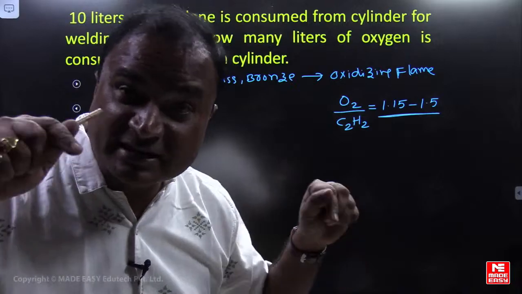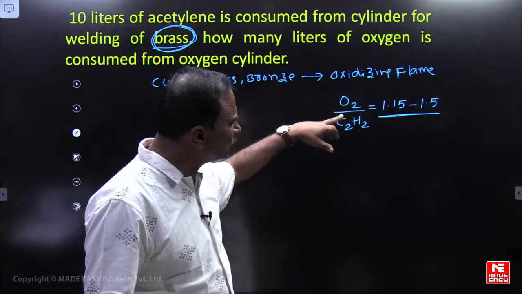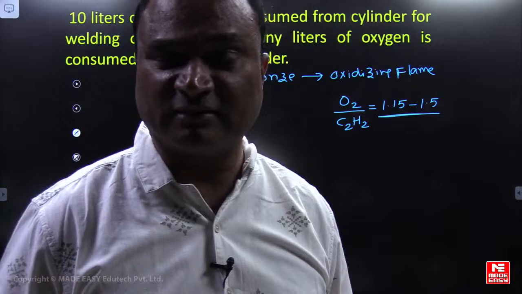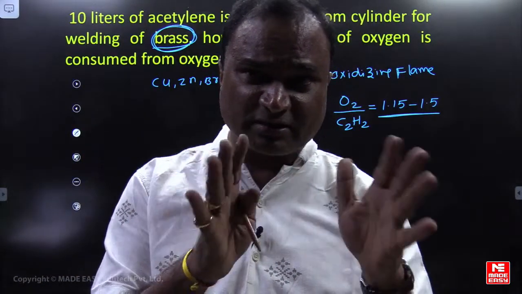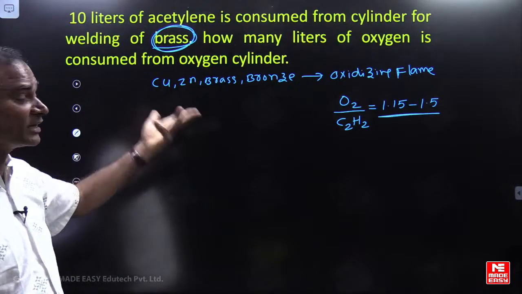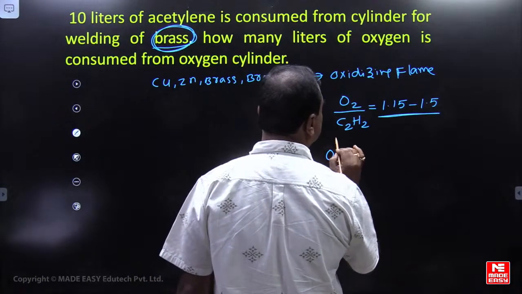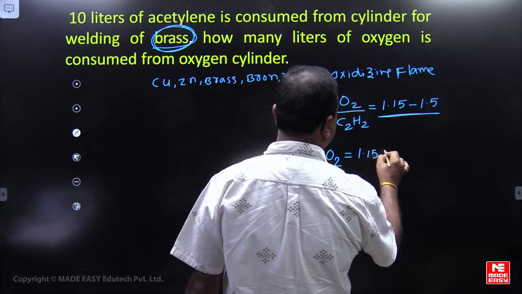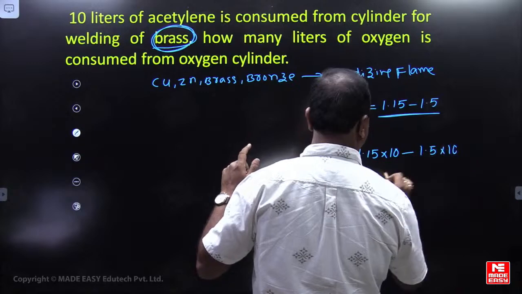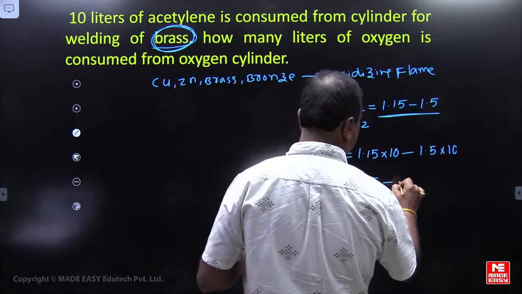See, this ratio is from the cylinders only. This ratio is the volume of oxygen to the volume of acetylene consumed from the cylinders. Okay. See here, from the cylinders, how much will be the consumption we can consider? Acetylene consumption was 10 liters. Then what is the oxygen consumption? Oxygen consumption is more, na? So oxygen consumption will be 1.15 into 10 liters, to 1.5 into 10 liters from the cylinder. So please observe, friends, oxygen consumption is 11.5 to 15 liters.